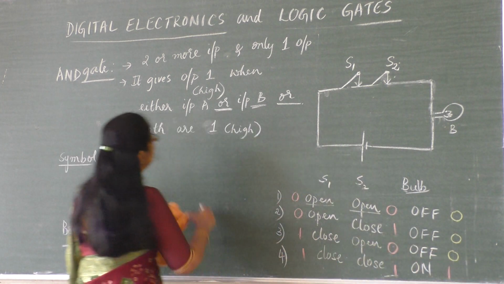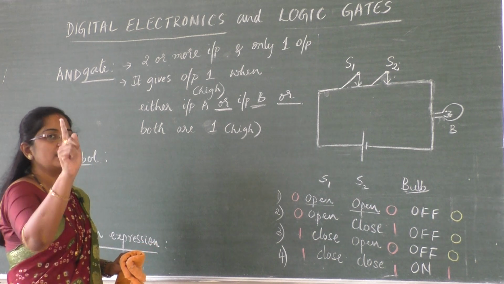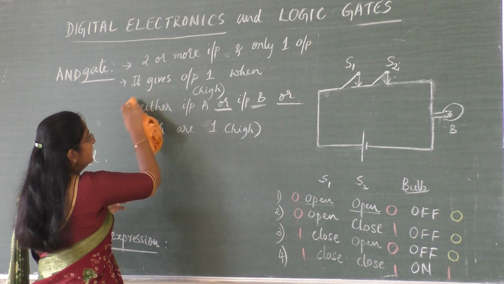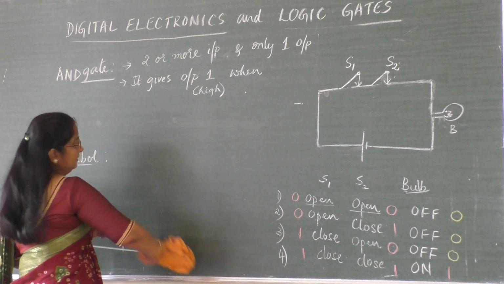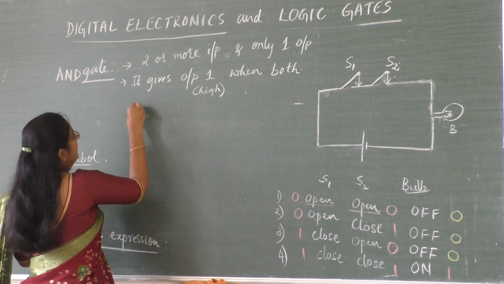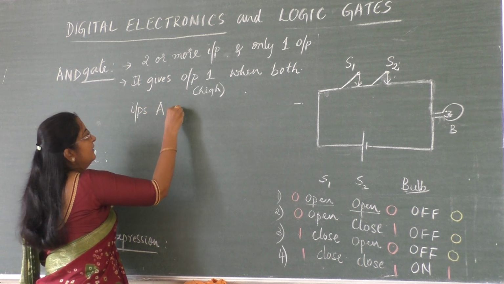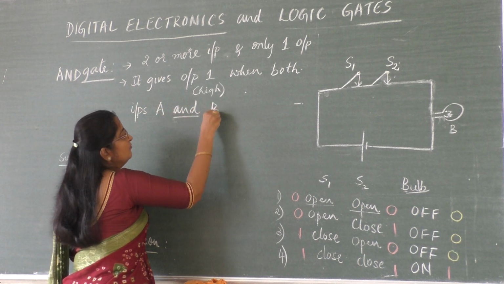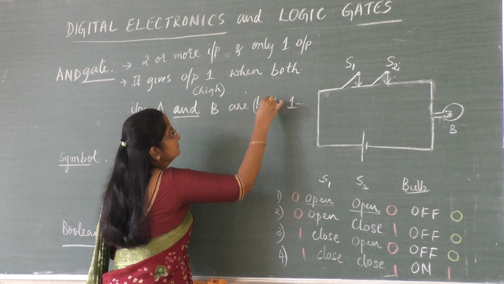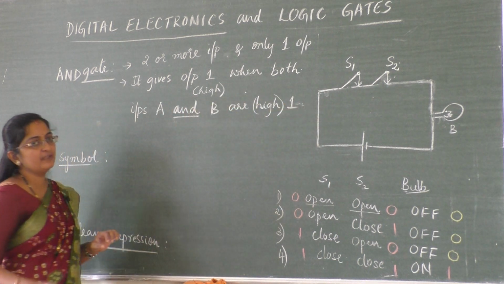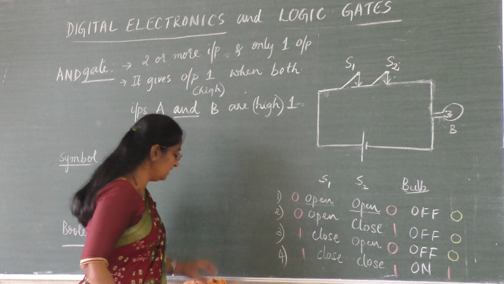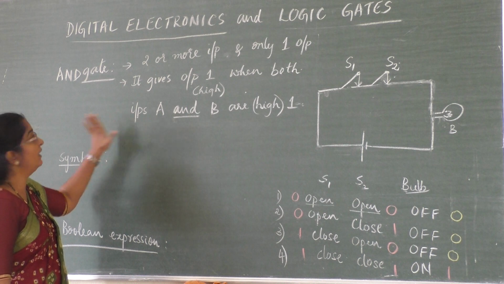And one more, the common thing, here also 2 or more inputs will be there and only one output like OR gate. It gives output 1 when both inputs A and B are high or 1. Output will be 1 when both A and B are 1. That is the logical operation or working of AND gate.